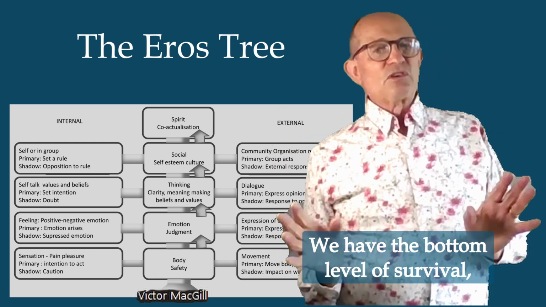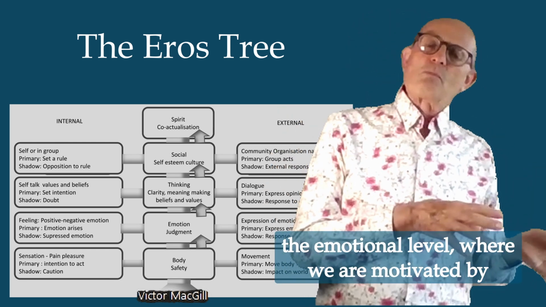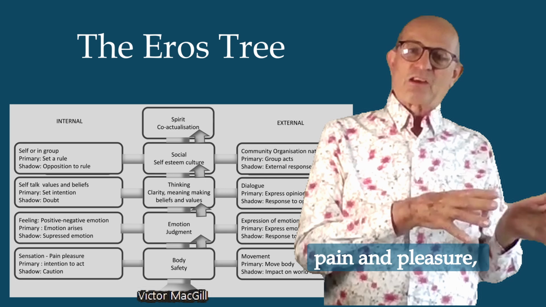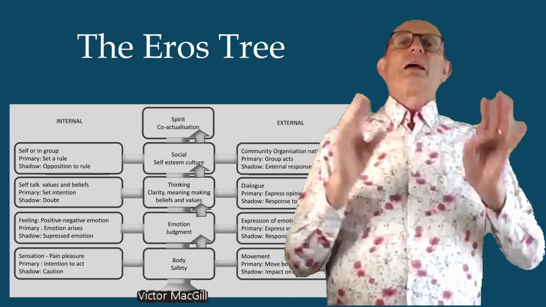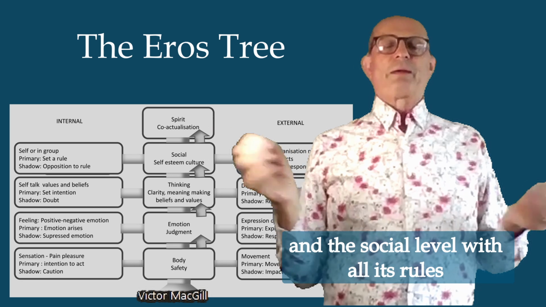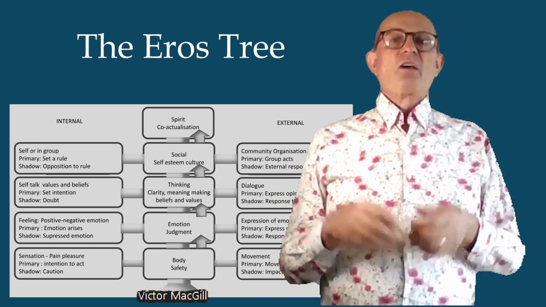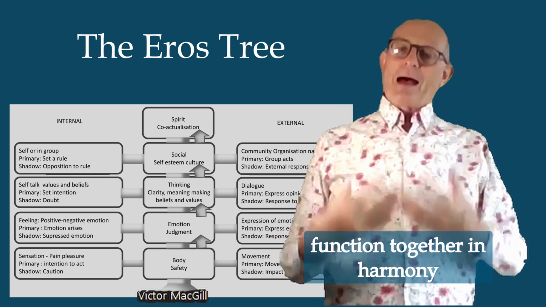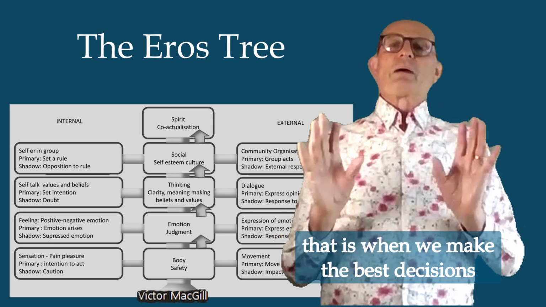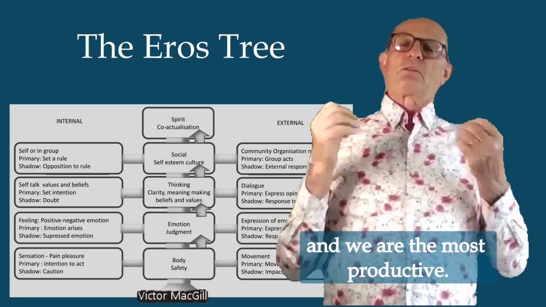We have the bottom level of survival, the emotional level where we're motivated by pain and pleasure, the thinking level where our beliefs and values guide our decision making, and the social level with all its rules about how we should act. The ideal is that all levels in our mind function together in harmony. That is when we make the best decisions and we are the most productive.